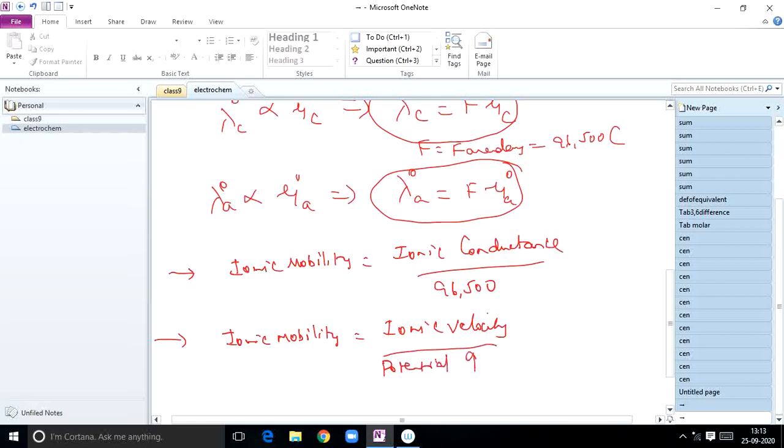These are important relations. Potential gradient is equal to potential difference divided by distance, where PD means potential difference. So these are some of the important points for applications. Okay, thank you for listening.